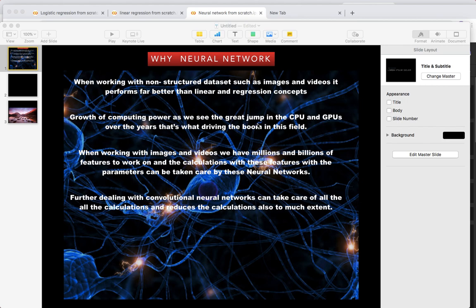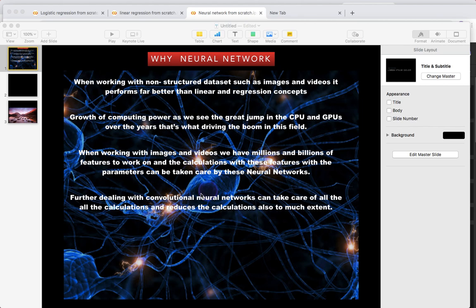Another point is the growth of computing power, as we see a great jump in CPU and GPU over the years, like Nvidia's GPUs, which has been driving the boom in this field. Further, when dealing with a convolutional neural network, we can take care of all the calculations and reduce them to a much greater extent. So a convolutional neural network reduces these billions and millions of calculations, and thus makes it very easy to form a neural network.